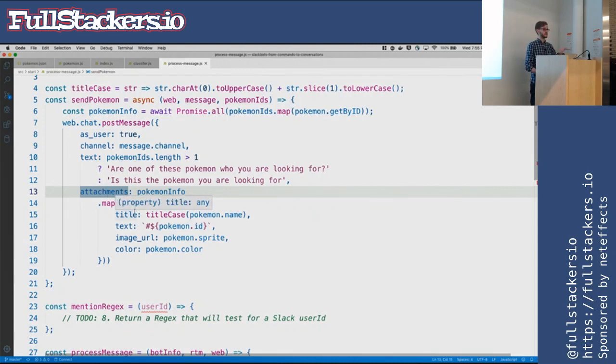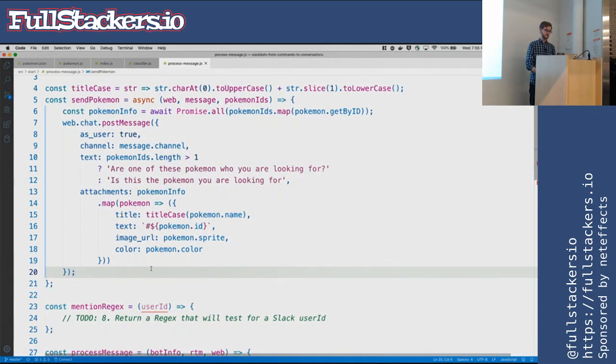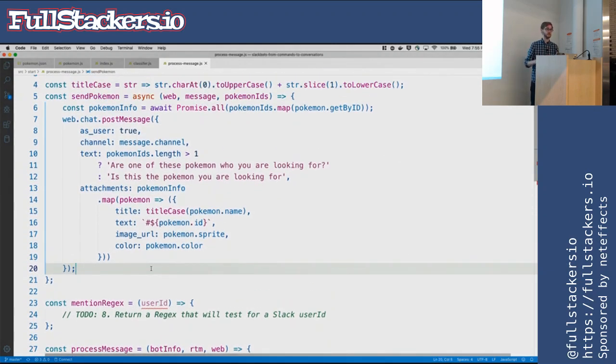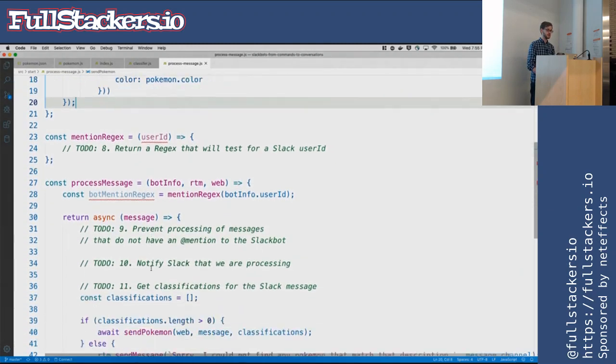by giving the title being the Pokemon name, the text being the Pokemon's ID, the image being the sprite, and then we are going to have a little fancy border of the Pokemon's color so we can be nice with that. But that's it for sending it. So that's all you need to send a fancy message back to Slack. Let's look at our to-dos.